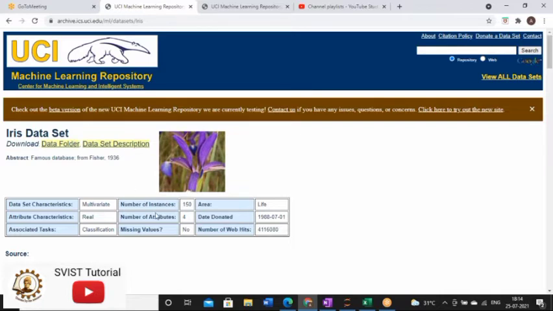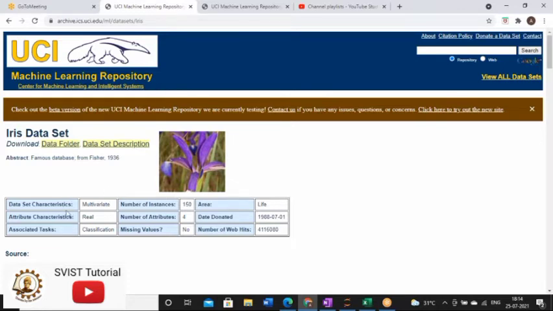Whenever you are going to search for particular data, first you have to understand what this data is all about. So here there is a flower given. I will tell you what this data is all about, but before that we have to understand this given chart, because this chart is available for each and every data set in the UCI Machine Learning Repository.